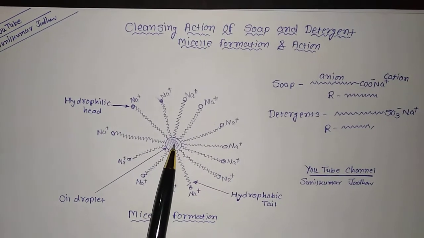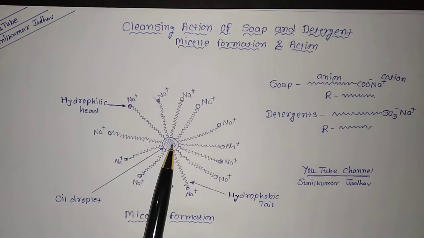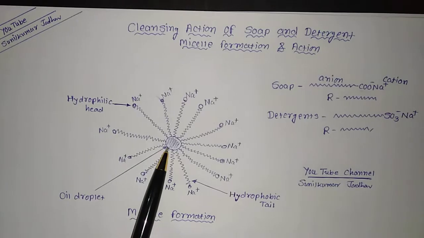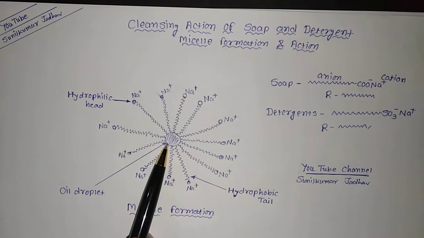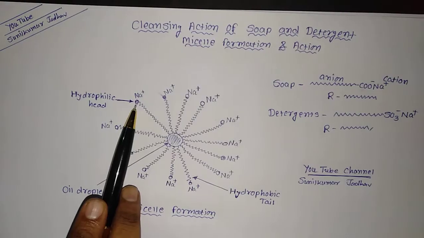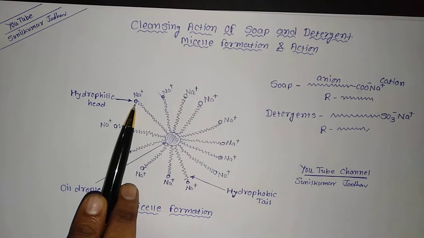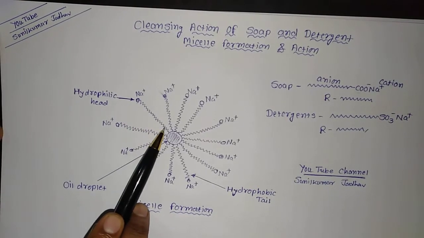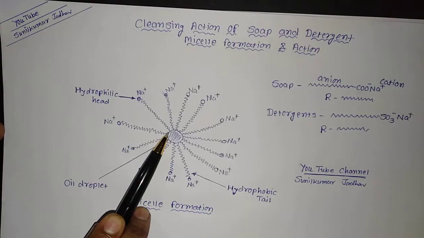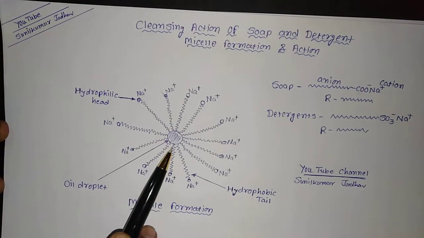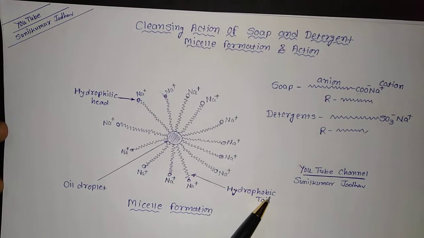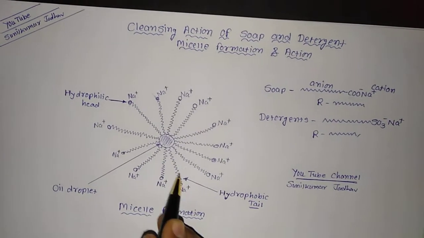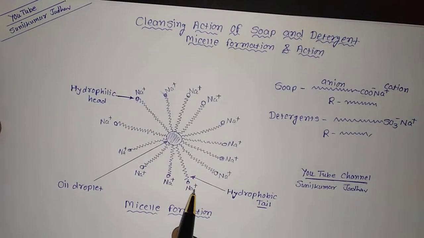When we apply soap or detergent on this oily part, this soap or detergent, as we saw, has two different parts. This is the COONa head in the soap or SO3Na head in the detergent, while this long tail hydrocarbon is another part. This long chain hydrocarbon is hydrophobic, which we consider as a tail, as it looks like a tail. It's a long chain hydrocarbon.